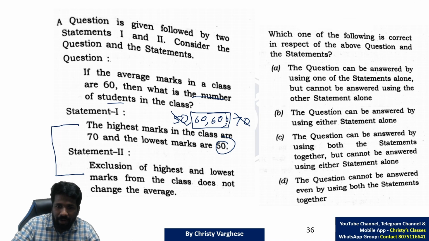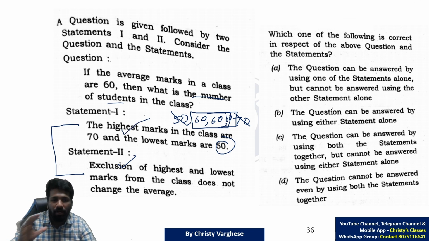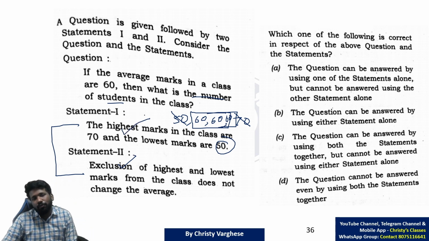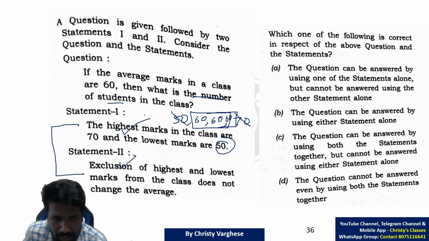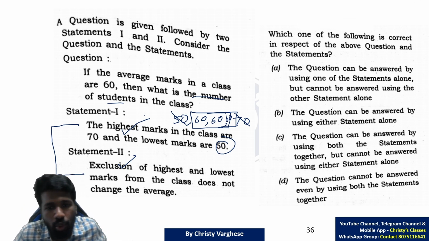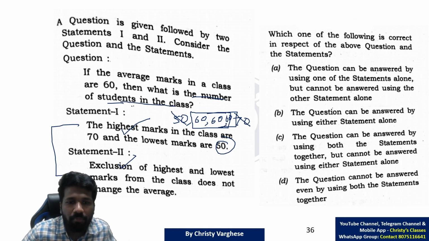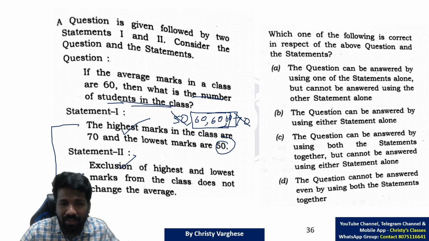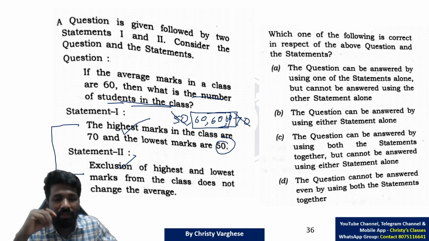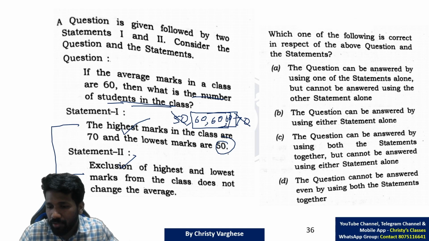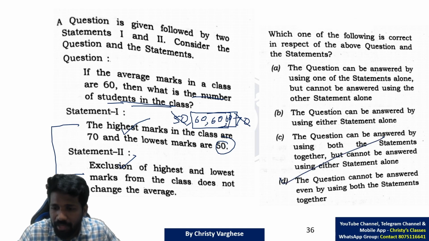No, because if you add one more 60, the number of students will change, but statement 1 and statement 2 will still hold. That means even if you consider both statements to be correct, you cannot conclude the number of students because it will vary. If you know the sum of observations, you can find it, but just by this information you cannot. So the answer is, the question cannot be answered even by using both the statements together.